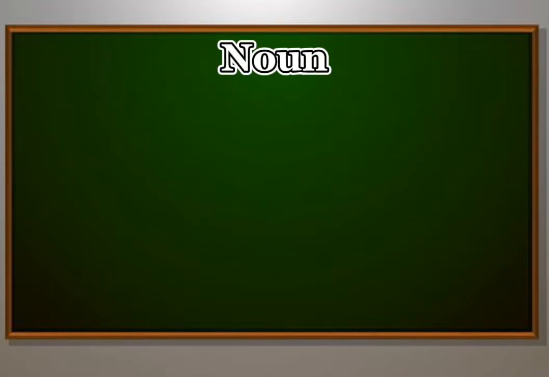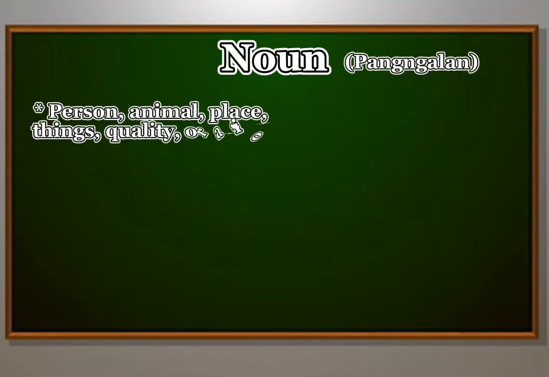So the first part of speech is noun. When we say noun, in Filipino we call it pangalan. A noun is a word that is the name of something such as a person, animal, place, thing, quality, idea, or action. A term for a person, whether proper name, gender, title, or class.